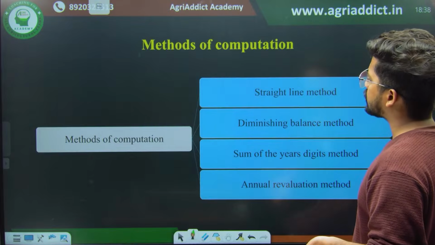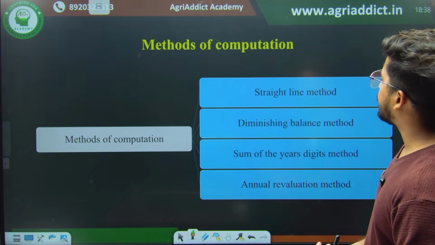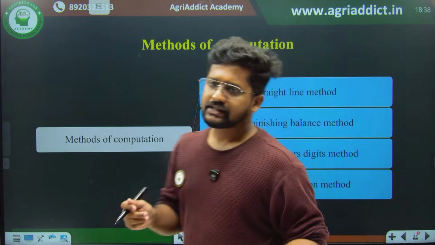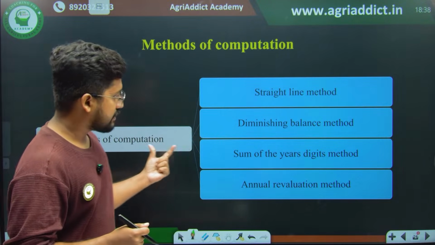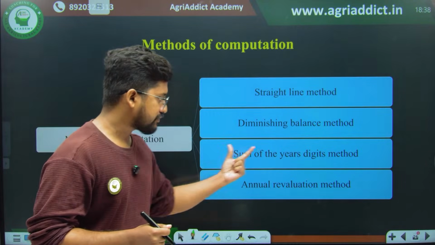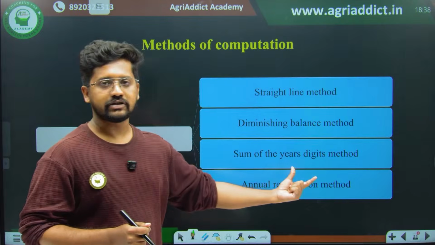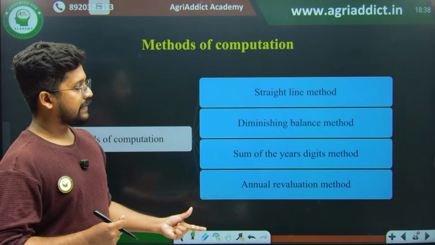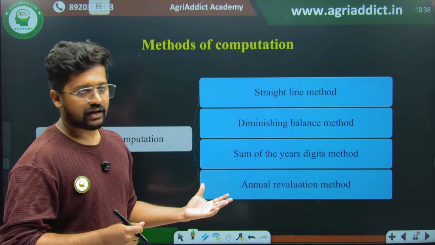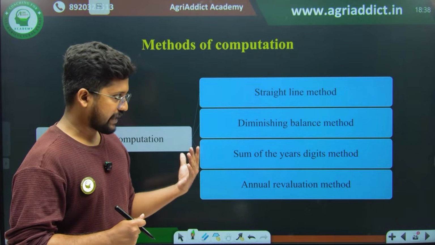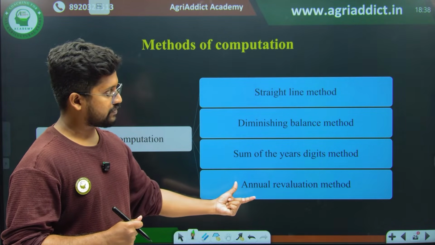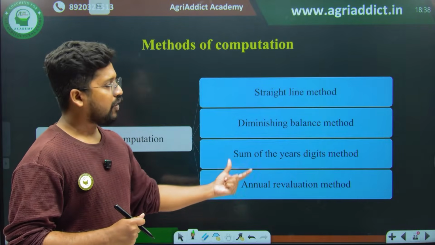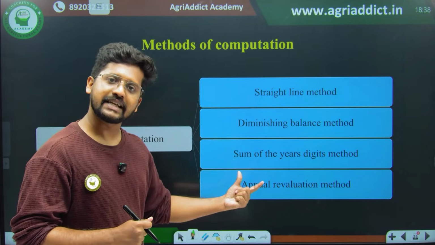So we have almost three methods of computation for depreciation. First one is the straight line method. Straight line method is the easiest method to calculate the depreciation. Then there are the diminishing balance method, the sum of the years digit method, and the annual revaluation method. Different types of calculations are involved in all these methods, and all of them calculate the depreciation in different ways.